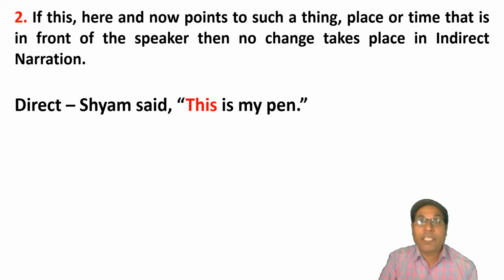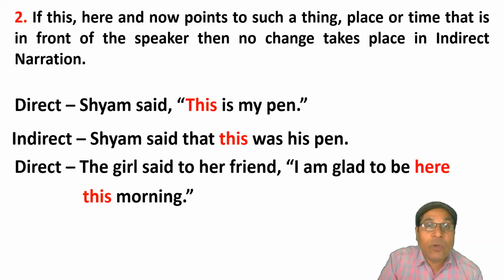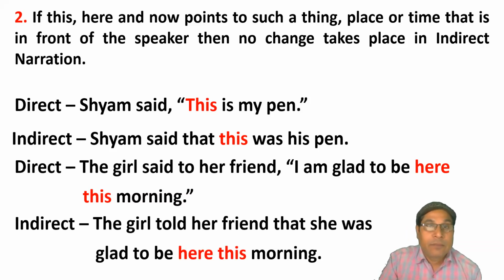Here, the pen is before the speaker, so it will remain the same. The girl said to her friend, I am glad to be here this morning. This will remain the same. Clear?